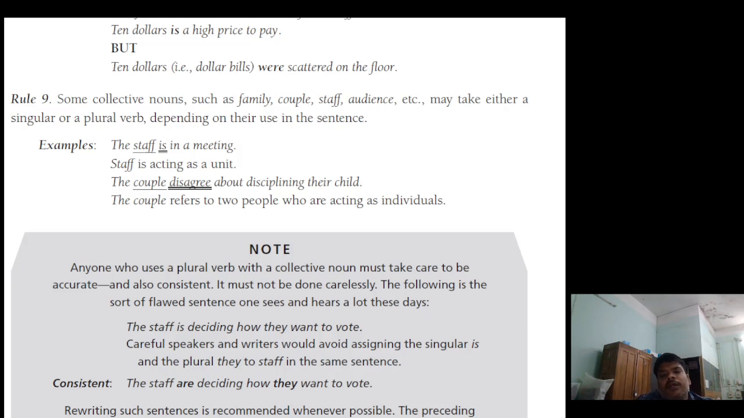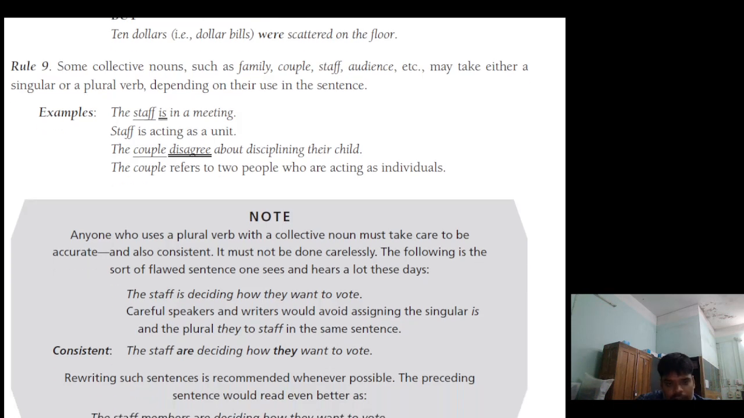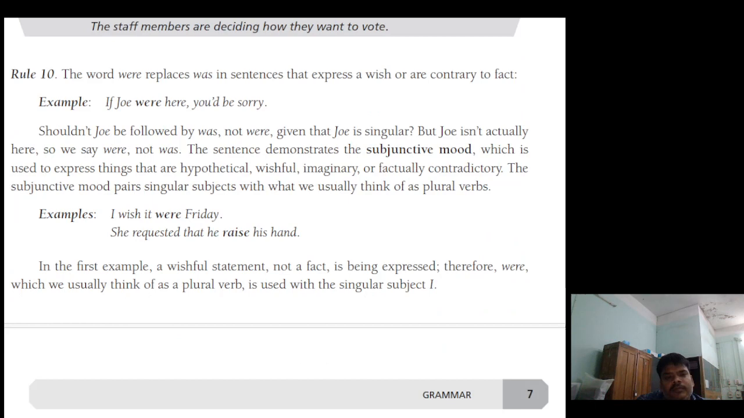Family, couple, staff may take either a singular verb or a plural verb depending on their use in the sentence. Next, rule number 10. The word "were" replaces "was" in a sentence that expresses a wish or is contrary to fact.